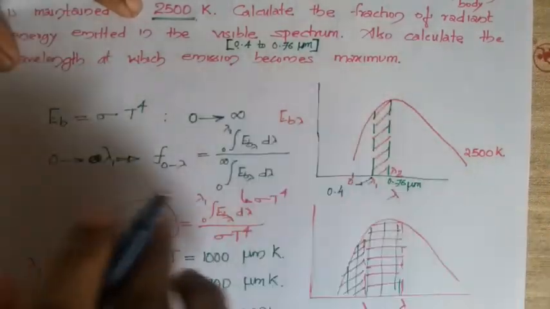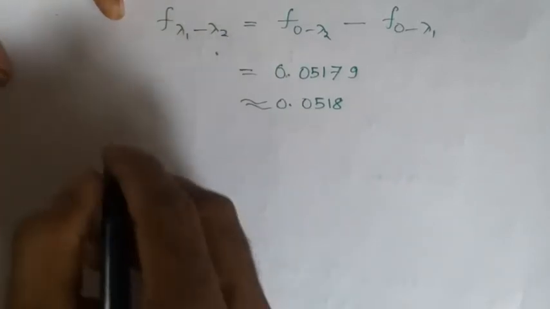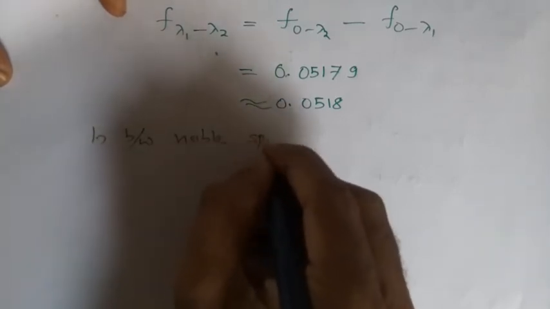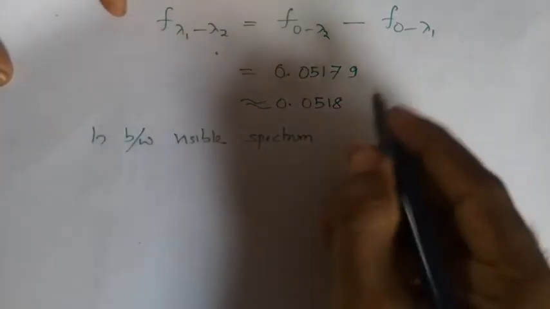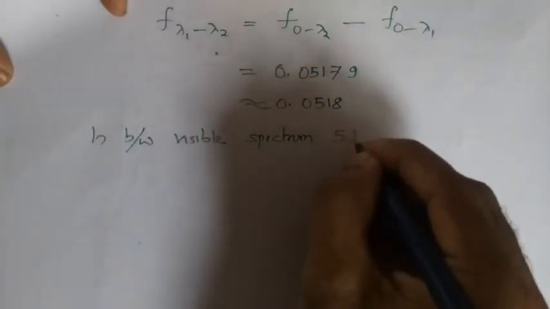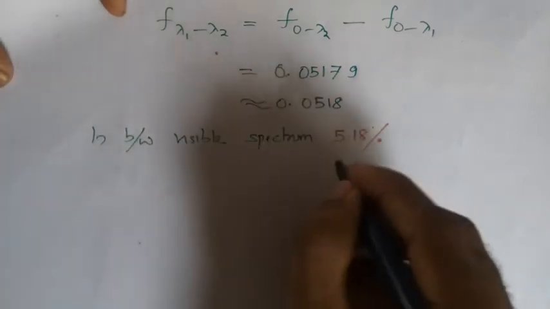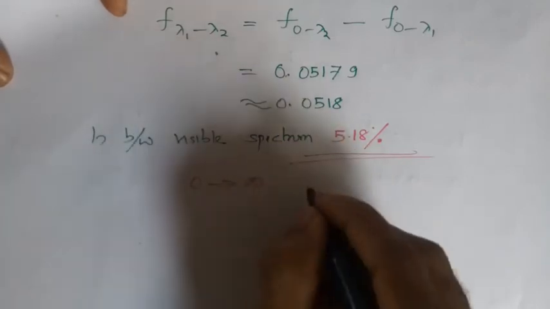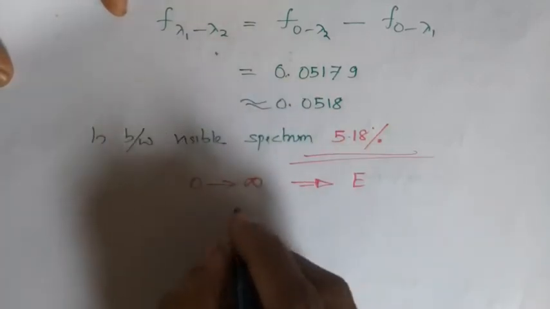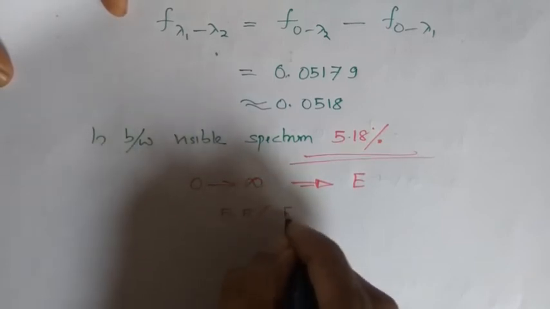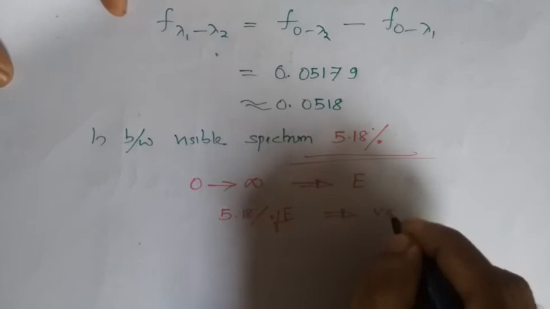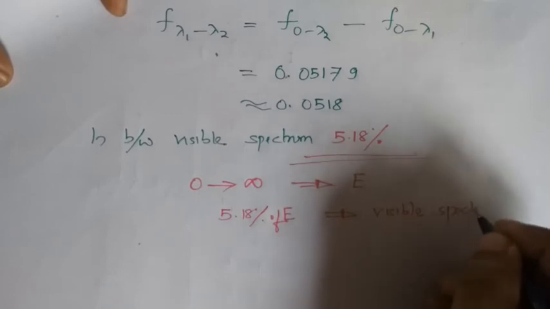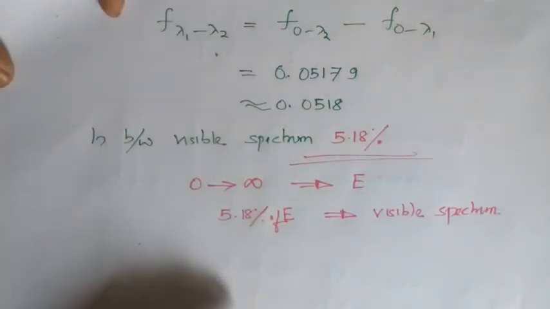That means if the energy emitted from 0 to infinity is E, then in the visible spectrum 0.0518, or 5.18 percent of E, is lying. So that is the inference, or the meaning, of this fraction value. That is the answer to this question.